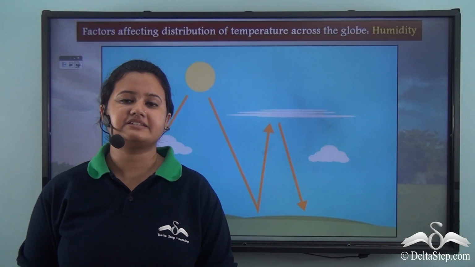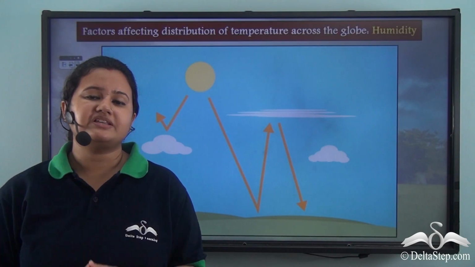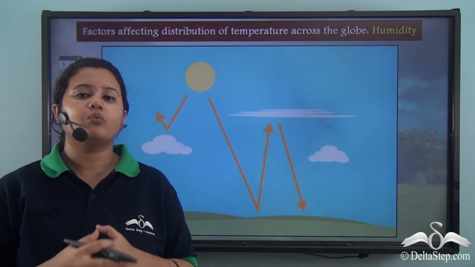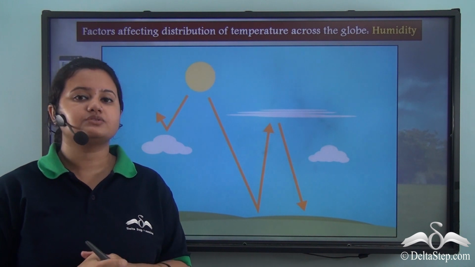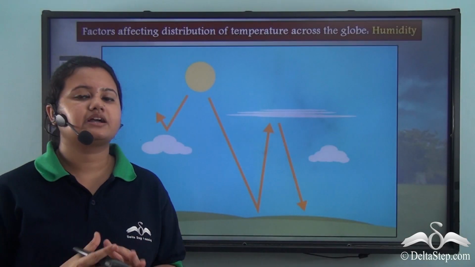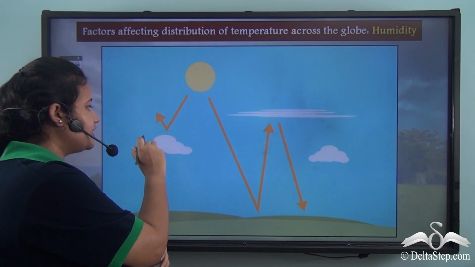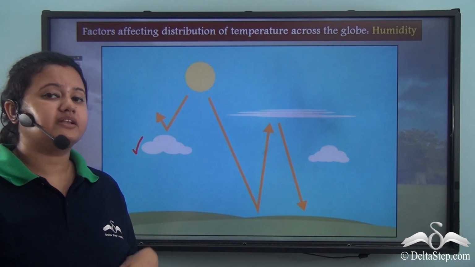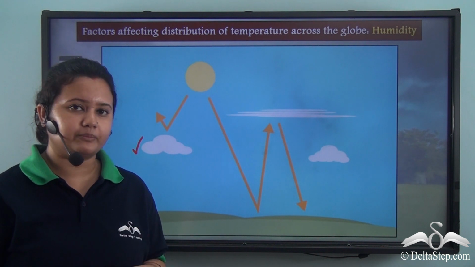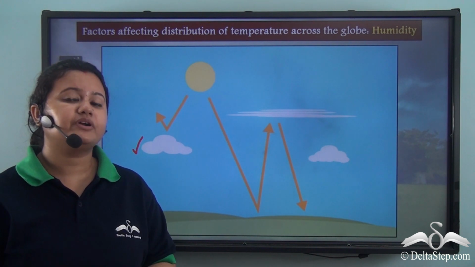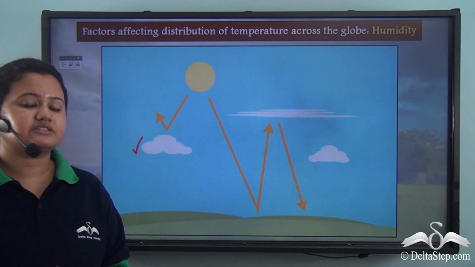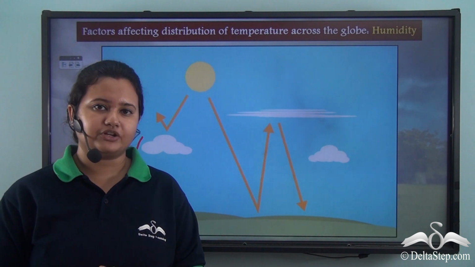The reason behind this is humidity, or the presence of moisture or water vapor in air. We know water vapor is a potent greenhouse gas as it traps the sun's heat. So the more cloud cover in a place, the more of the sun's heat will be trapped by the water vapor. Since substantial heat is absorbed by the water vapor, during night the temperature does not fall significantly, or there is not much difference between day and night temperature.